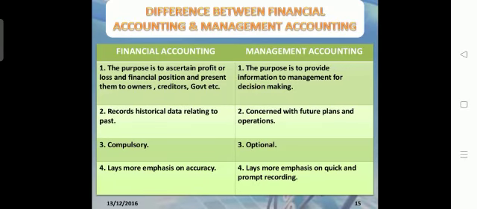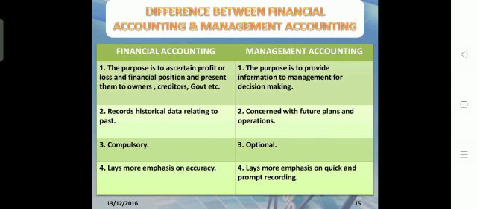As in the first class, we have discussed the definition, the nature and also the scope of management accounting. So in today's class, we shall discuss what the differences are between financial accounting and management accounting, and also management accounting with cost accounting.